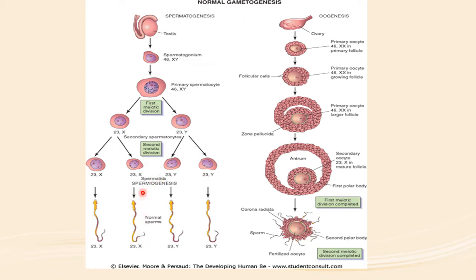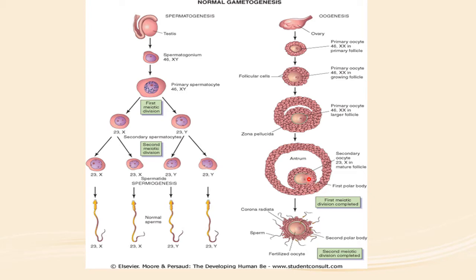But in the females, the primary oocytes are formed with 46 chromosomes. They are transformed into growing follicles. They remain as they are until the stage of puberty, and after puberty they undergo the first meiotic division. In the first meiotic division, a secondary oocyte is formed and a first polar body is formed. The secondary oocyte has a large amount of cytoplasm, whereas the first polar body has a small amount of cytoplasm. So unlike spermatogenesis, one ovum is formed and one polar body is formed.